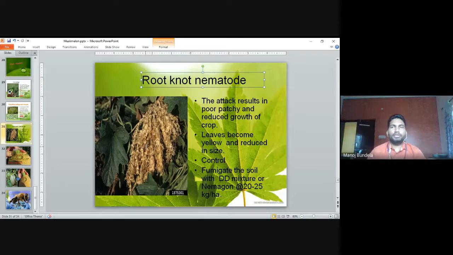If water and minerals are not available to the plant, because they are not supplied through the roots, then what will happen? The size of the leaves will be reduced and yellowing of the leaves will start. To control this, we can fumigate the soil with DD mixture or Nemazone, 20 to 25 kg per hectare, to control this root knot nematode.